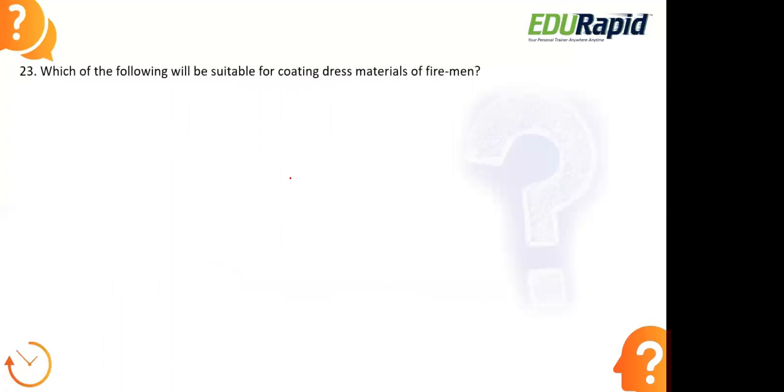Moving to the next question now. Which of the following will be suitable for coating dress materials of fireman? Nylon, polyester, melamine, acrylic.